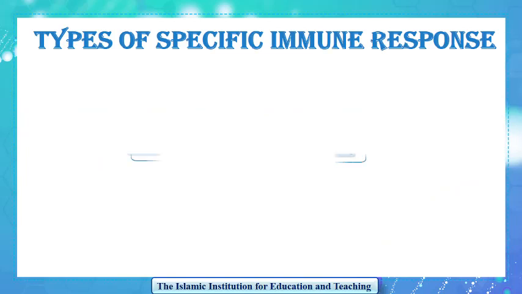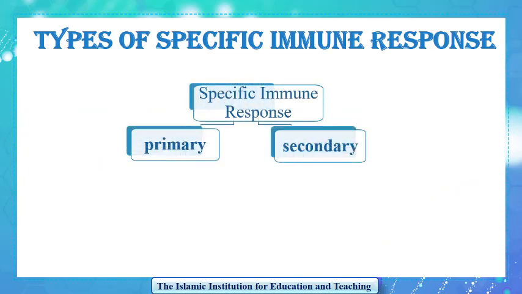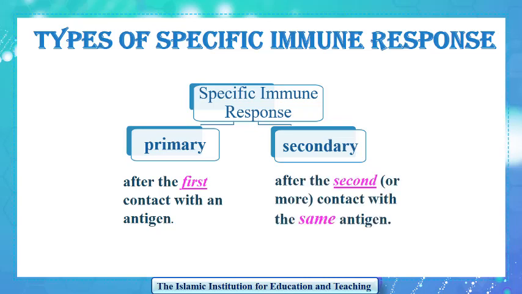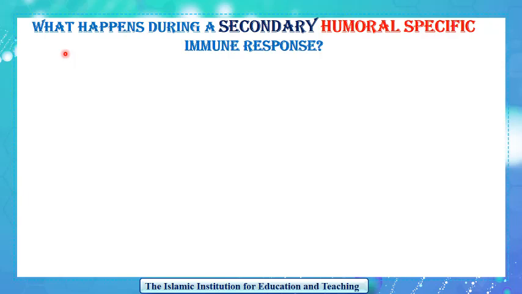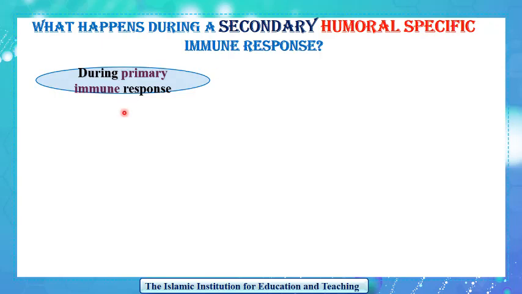The specific humoral immune response or the specific cell-mediated immune response can either be primary or secondary. The primary specific immune response occurs after the first contact with an antigen, while the secondary specific immune response occurs after the second contact or more contacts with the same antigen. To study what happens during a secondary humoral specific immune response, let us remember what happens during the primary one.